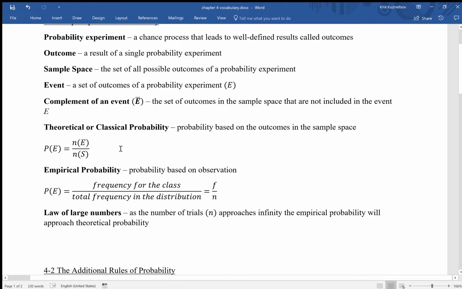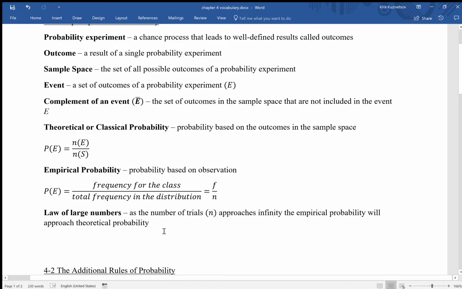So the theoretical probability of getting heads is 1/2, but for the empirical probability, you will go ahead and flip a coin 10 times and count how many heads you got this time. And I bet each time you do this experiment, the empirical probability will change just a little bit, because it is not possible to get exactly 5 heads and 5 tails each time.